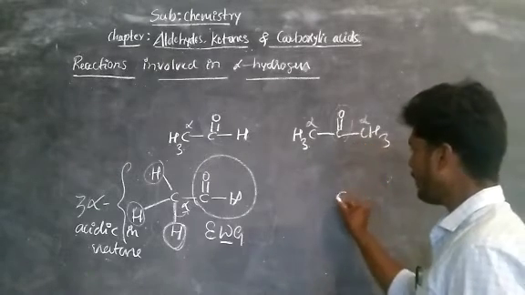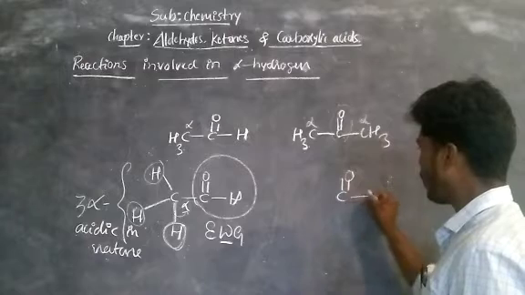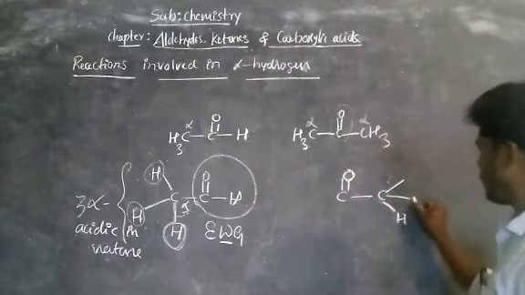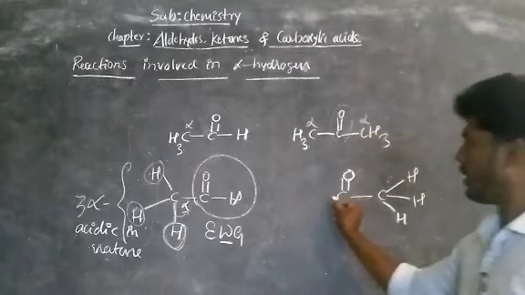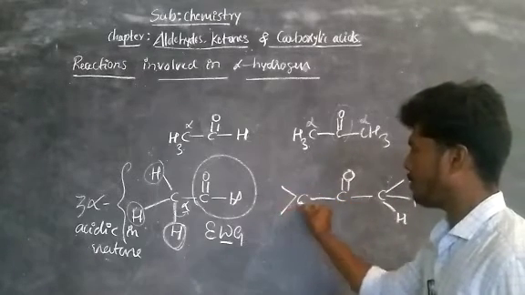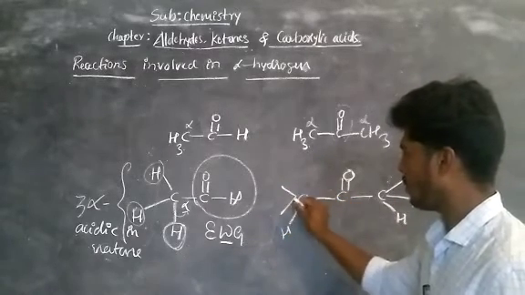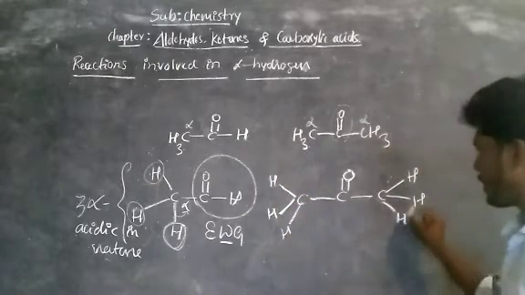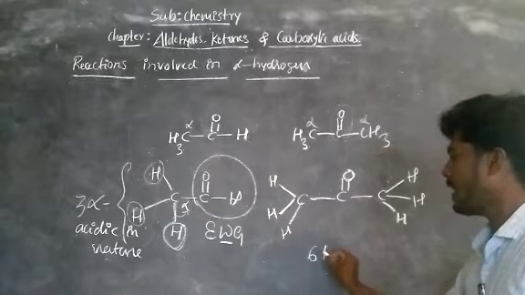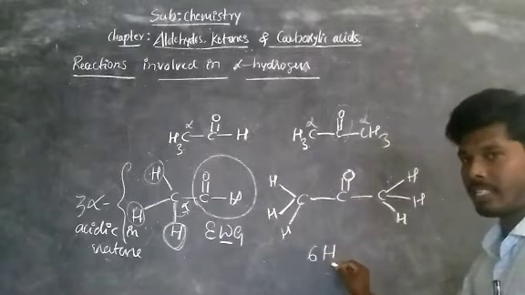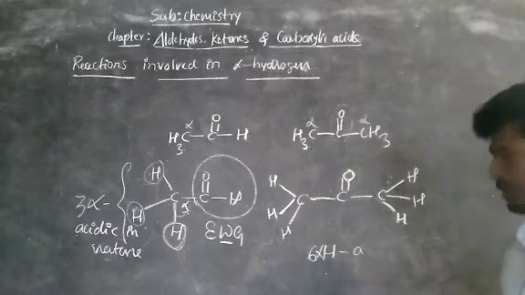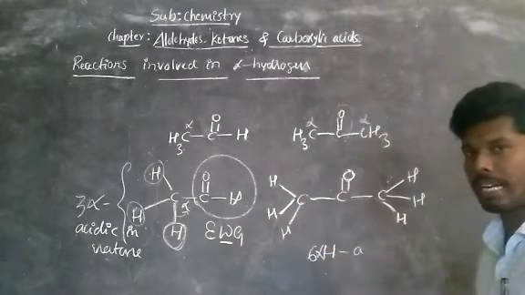Now this can be written like that: C double bond O, bond C, H, H, H. Then again carbon, 3 hydrogens. Totally there are 6 alpha hydrogens. All these 6 hydrogens are acidic in nature.